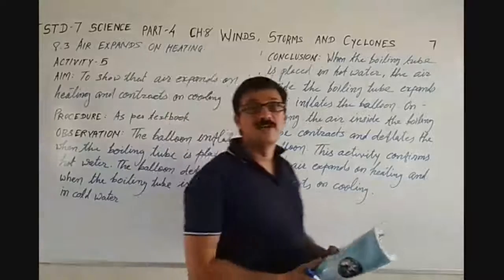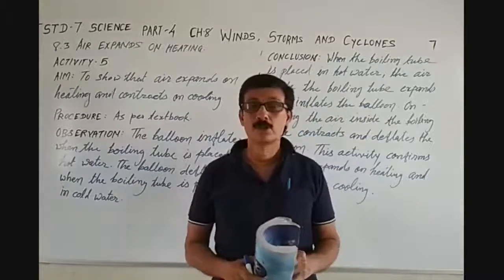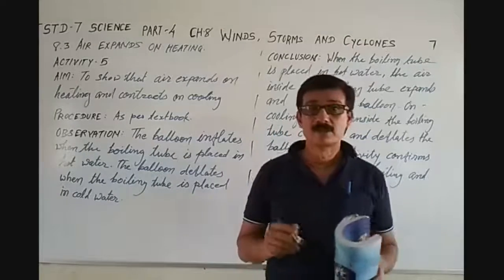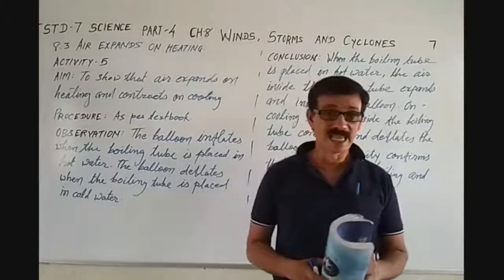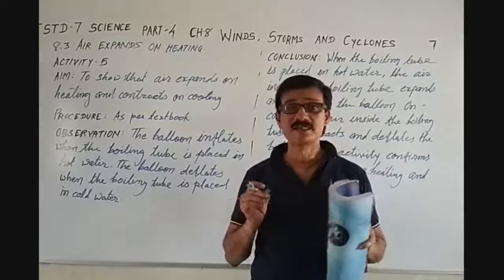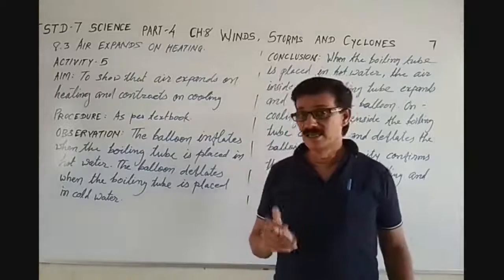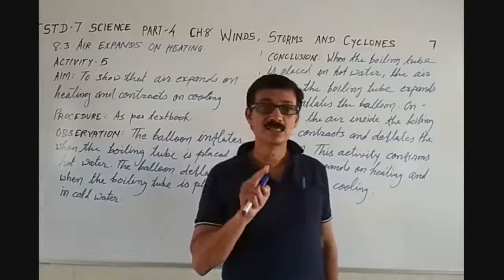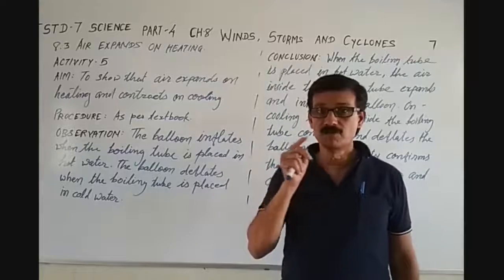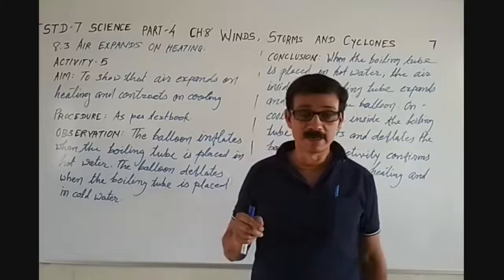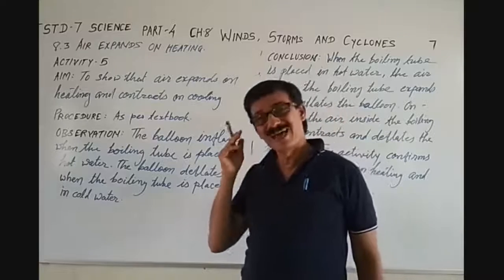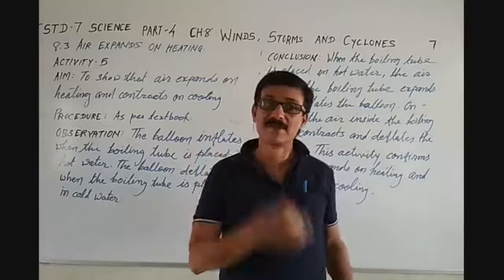Hello students, welcome to part 4 of chapter 8. Name of the chapter is Winds, Storms and Cyclones of Standard 7 Science. In the last part, we discussed two activities. One of them was the balloon and the second one was the strip of paper, isn't it? And we are trying to understand, or we are discussing that